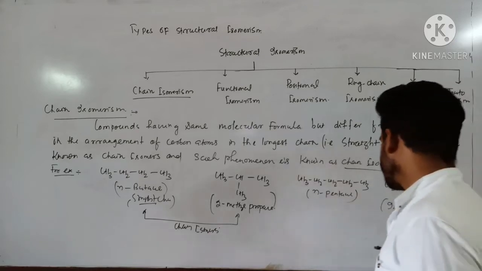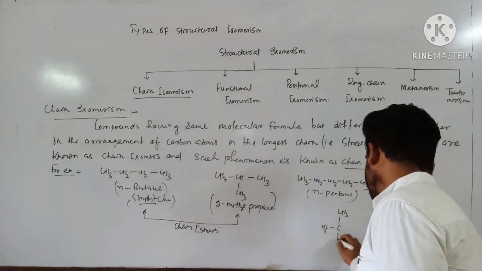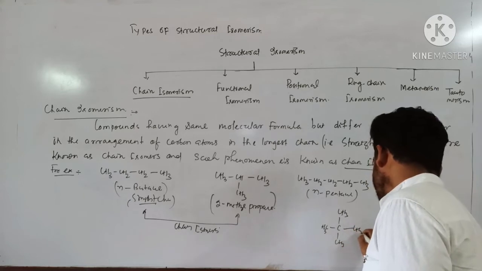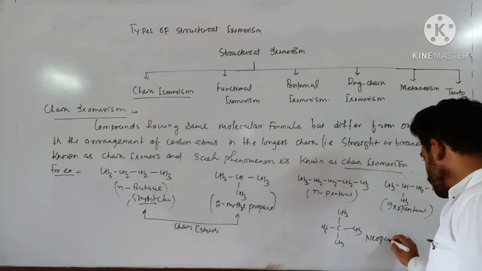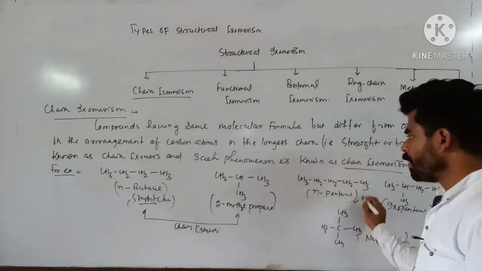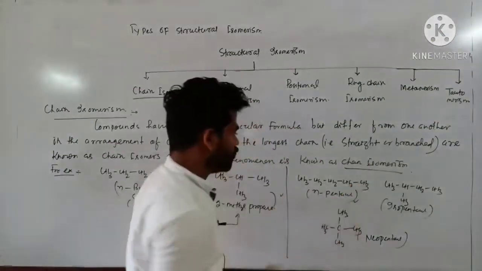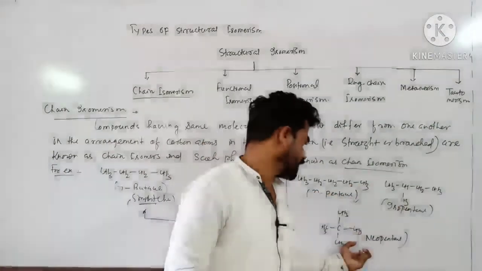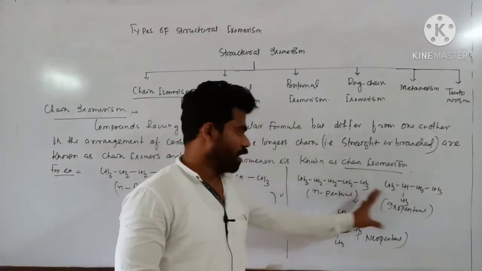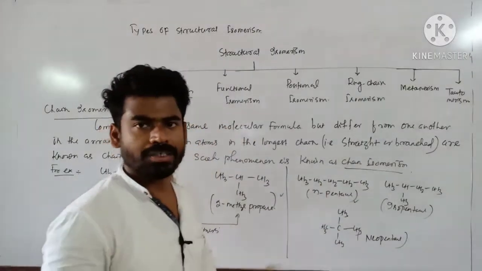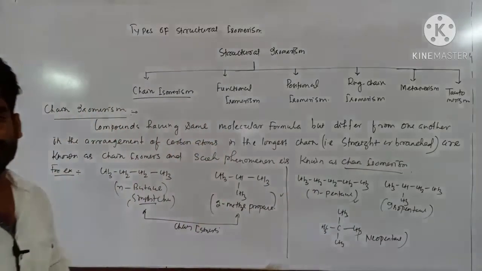Again it can be written in this form also: CH3, C, CH3, CH3, CH3. This one is called neopentane. So all these compounds are chain isomers to each other. This one is a straight chain and further branching increases. So same molecular formula, three different compounds having different physical and chemical properties. These are known as chain isomers. Clear?